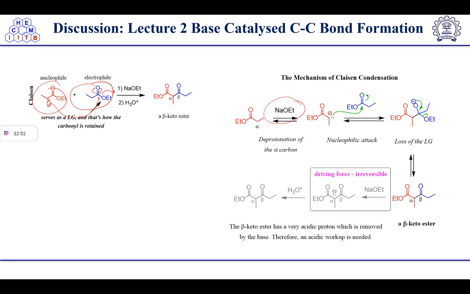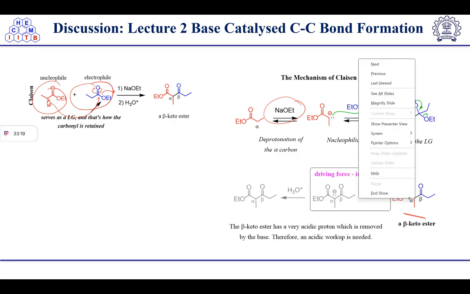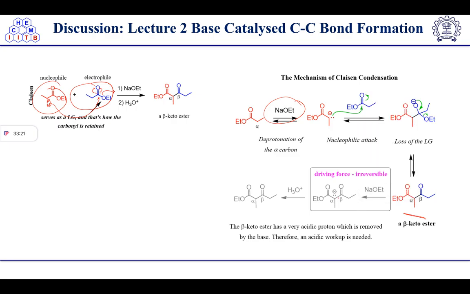Here you can see sodium ethoxide will abstract the proton, enolate formation will take place, then it will attack the carbonyl center and it will open up. Now the pushback of the oxyanion will take place, and the ethoxy group will knock out to form this beta keto ester. After this, base is there in the reaction, so the base can abstract the proton again from here, right? It will form an enolate like this one, and water will give the proton to make it again this one. So this is an irreversible reaction.